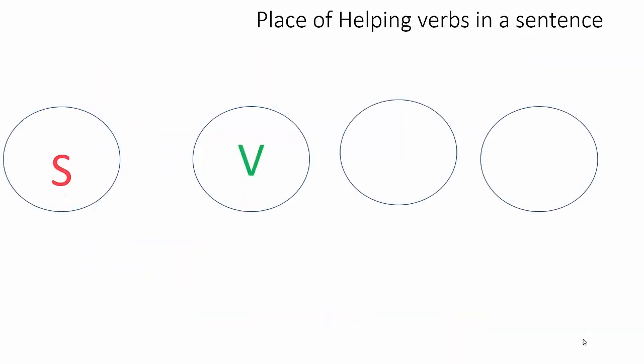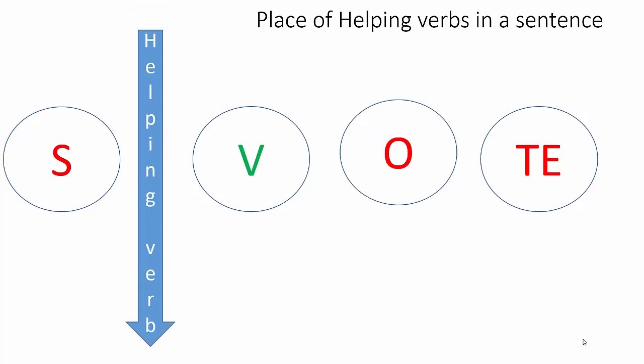Understanding the actual place of a verb in a sentence. As we have seen the basic sentence structure, where do we place the helping verb here? And this is the place of a helping verb, between subject and verb.